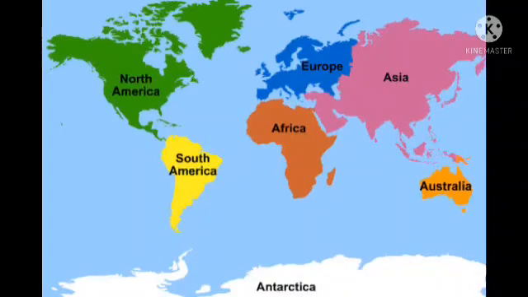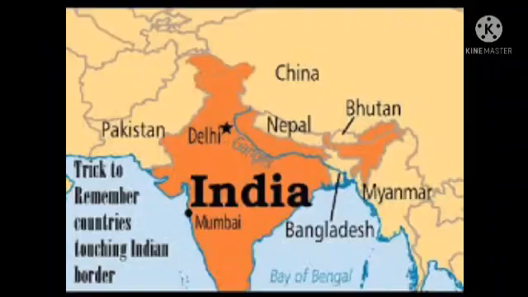Yes, we know Asia is the largest of the 7 continents. Which is the largest continent in the world? Yes, Asia. So our India is located in the southern part of Asia. And our India has neighboring countries.